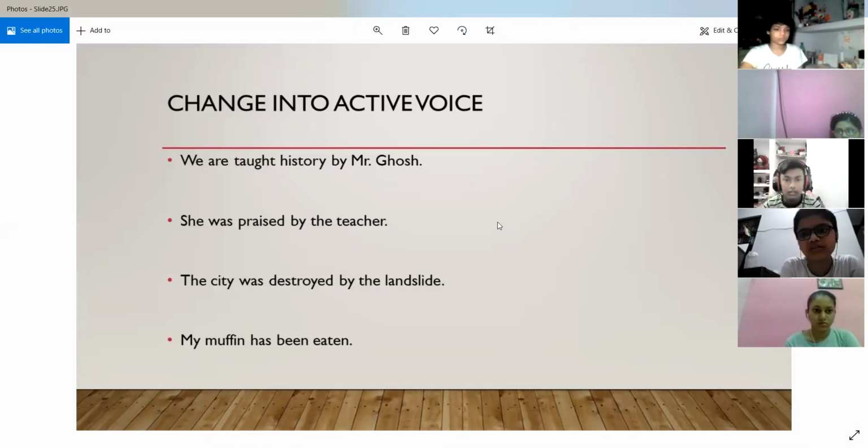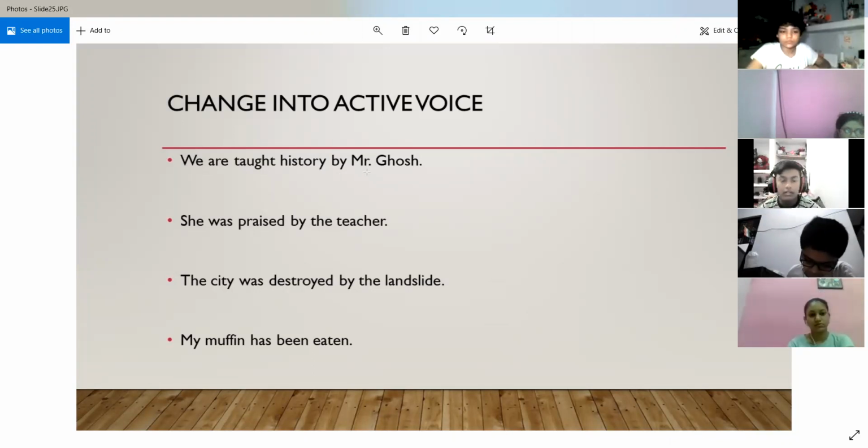Isha, you can attempt. Mr. Ghosh taught us history. No. First of all, Isha, tell me the tense that is being used over here. Then only you will be able to convert it correctly. Can you tell me the tense present in this sentence?